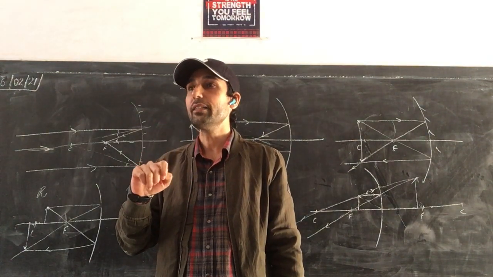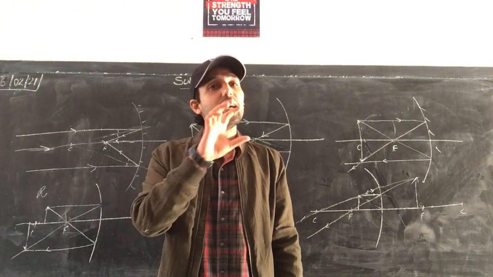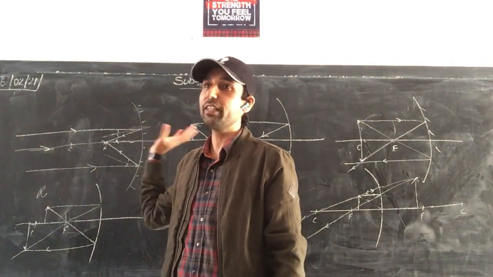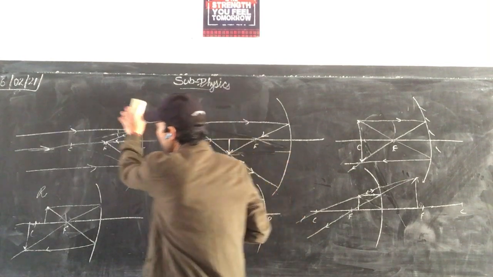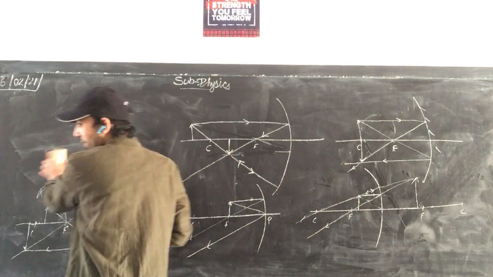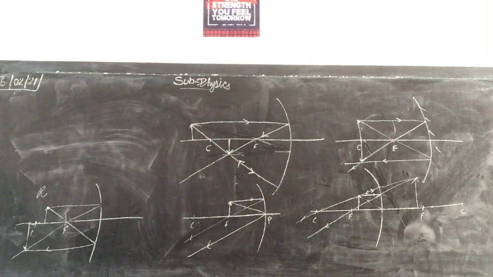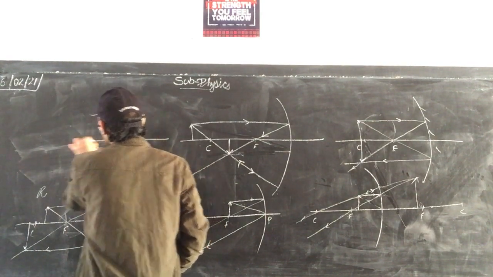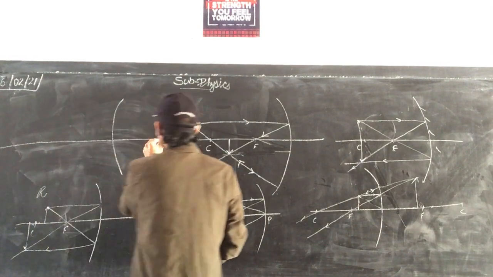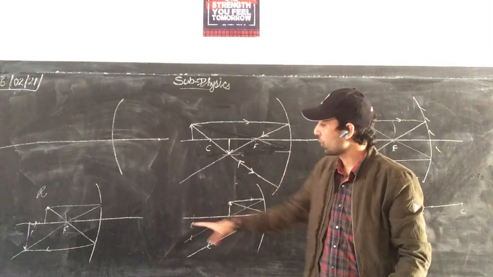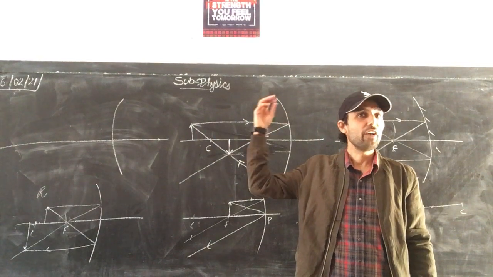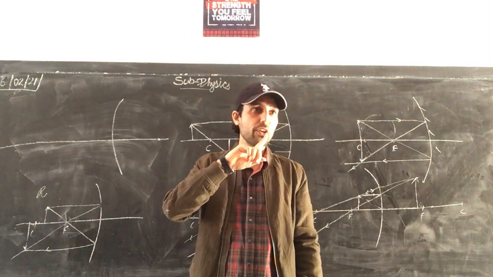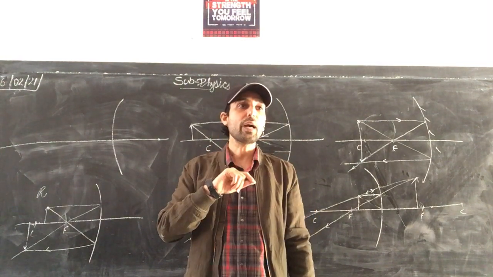Quiet now and look here. For a convex mirror, there is only one case. So it will be easy if you compare them. So see a convex mirror. For a convex mirror, there are no such cases, only one case. Wherever the object is, we will discuss what kind of image is formed. Yes, look here for the convex mirror.